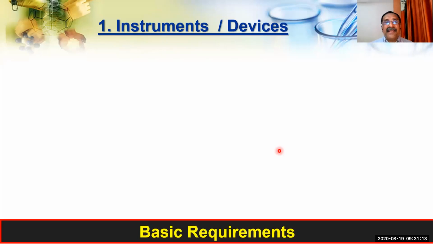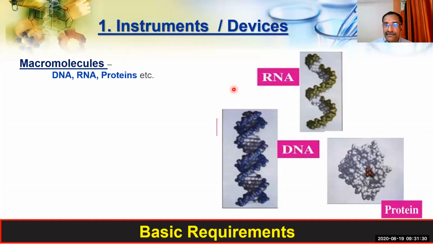And what are those basic requirements? The first basic requirement is the instruments or devices. Now let us see what instruments or devices are required for rDNA technology.